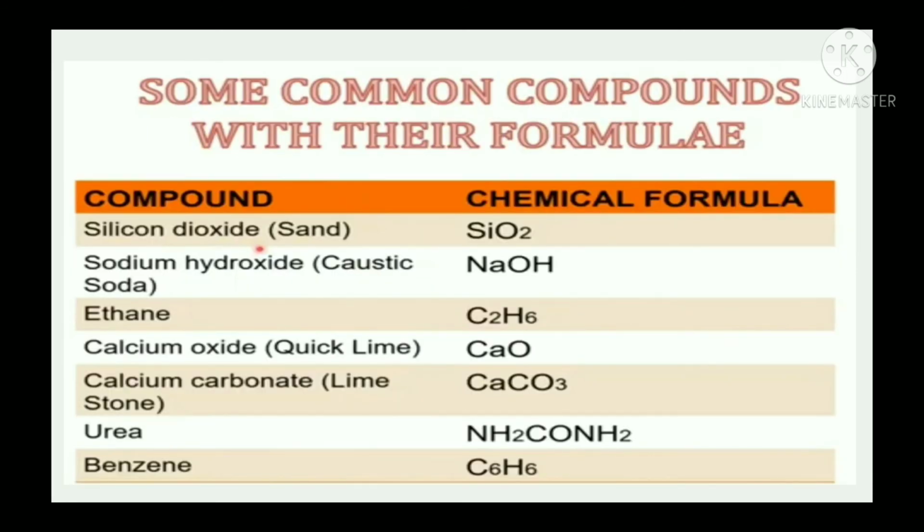Let us see some common examples of compounds. Silicon dioxide, also called sand. Sodium hydroxide, also called caustic soda. Ethane, calcium oxide meaning quicklime, calcium carbonate, limestone, urea, benzene. All these are examples of compounds. We learned in this part, children, elements and compounds. I hope you are clear with this topic. Thank you, children.